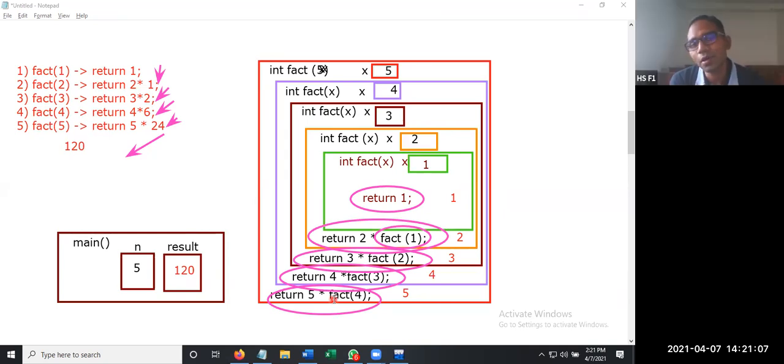Yeah. So this is called direct recursion, the program for printing the factorial of a given number.